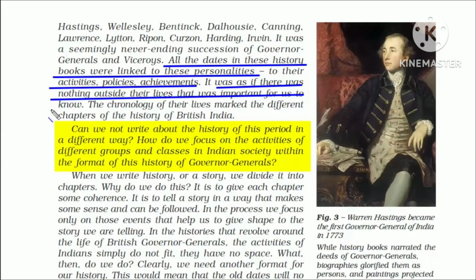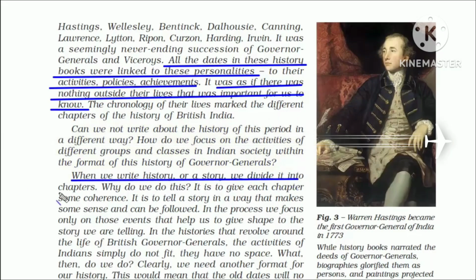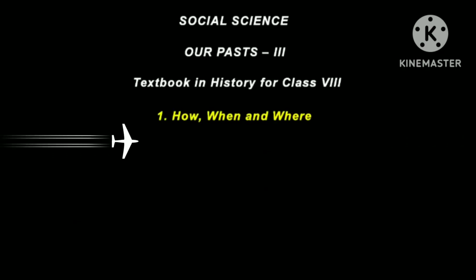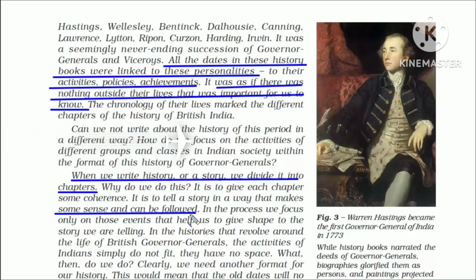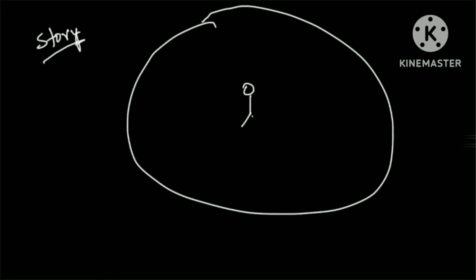But now you know that we can write about history in a different way, such as different groups and classes in Indian society during the reign of so-and-so Governor General. Now whenever we write history or any story, we divide it into chapters so that it's easy to cover each topic in detail. It should make sense and can be followed in forming the big picture. And most of the time in a story, the events usually occur around a particular character.